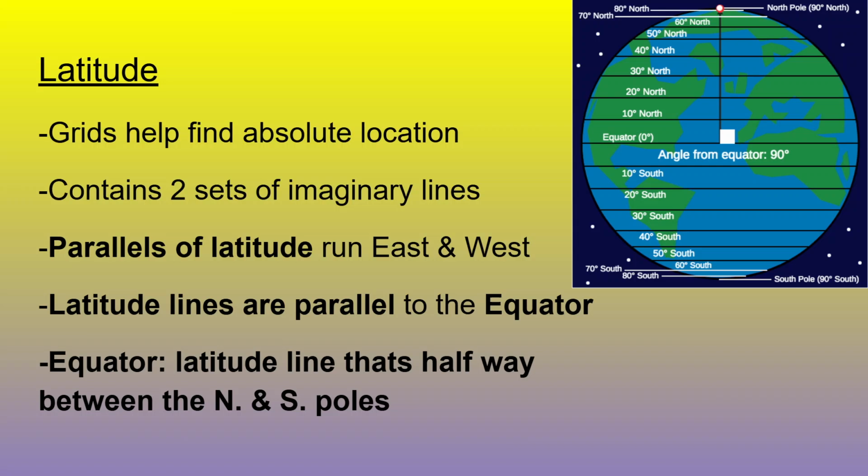Right now we only have one half of the grid. We just have our latitude lines, but there is a second set of imaginary lines that we'll get to in a second. The equator is the latitude line that is halfway between the North and the South Poles. It's halfway up to the North Pole, halfway up to the South Pole. It's just directly in the middle.